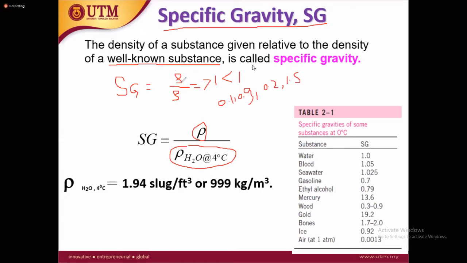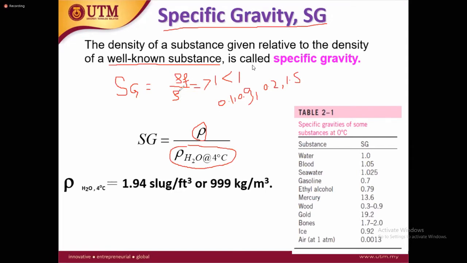What is the density here? At the top is the density of the fluid, any fluid that is under consideration. For example, in your system you have a fluid inside; that is the density of the fluid.